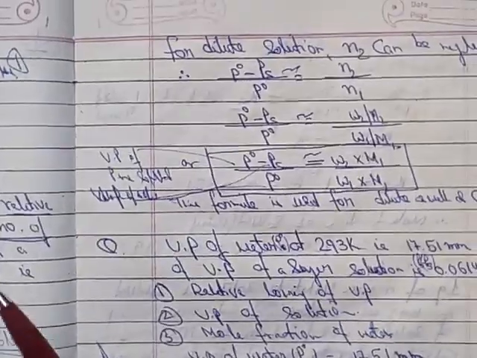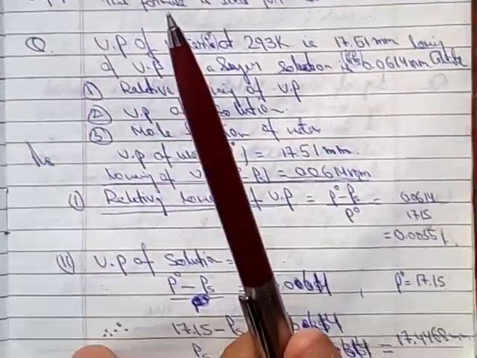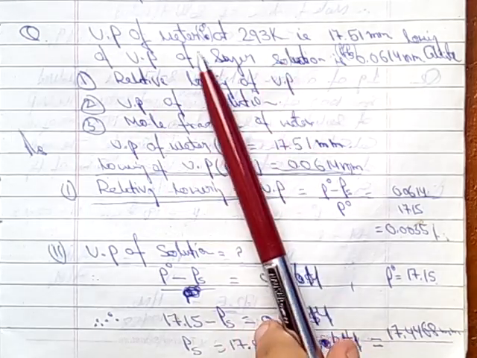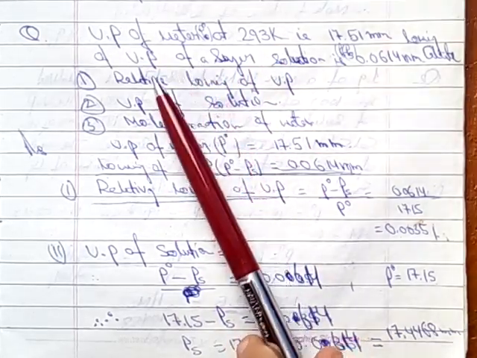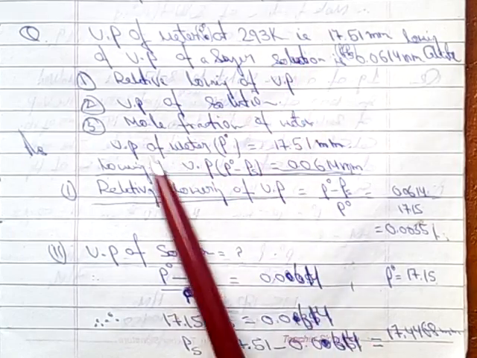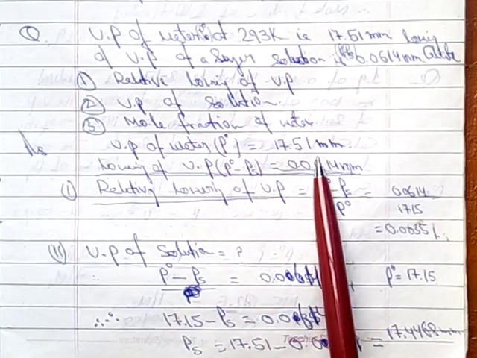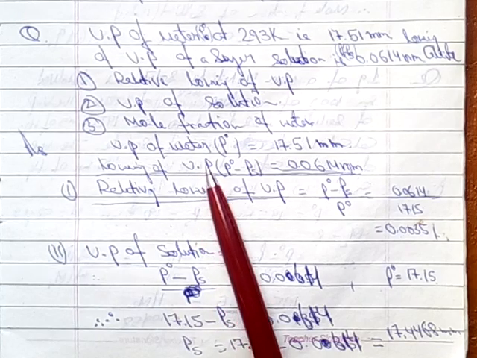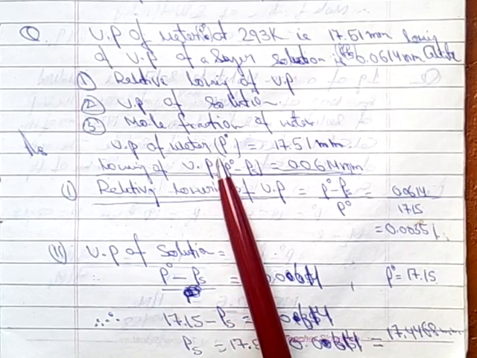Same here in the question, the vapor pressure of water, that is the vapor pressure of the solvent in the pure state, is denoted with P naught, 17.51. The lowering of vapor pressure is P naught minus Ps, which equals 0.0614. Just apply the formula. First question: relative lowering of vapor pressure is P naught minus Ps by P naught.